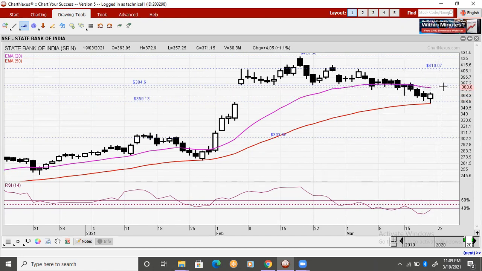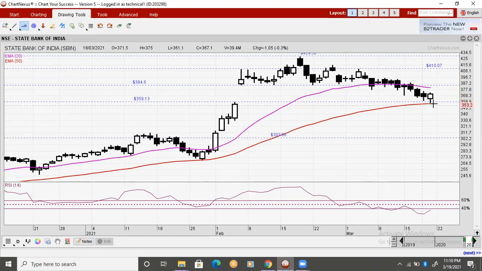sessions. Once 384 is also taken out, you can expect 400, 415 levels for SBI in coming trading sessions. So let's see how this counter is moving. I'm bullish on SBI as long as price is holding today's low, which is 357. And coincidentally, you can see 50 moving average is also placed at the same level. So very crucial level, 357. As long as it is holding, I'm expecting SBI to retest 384, 400, 415 levels in coming trading sessions.